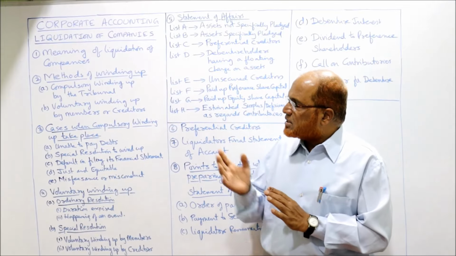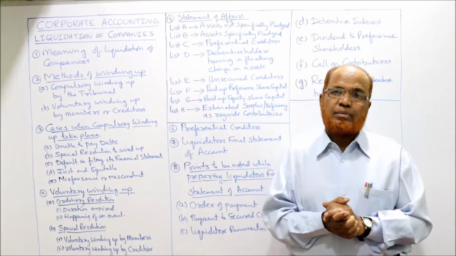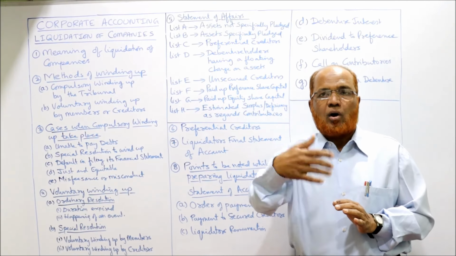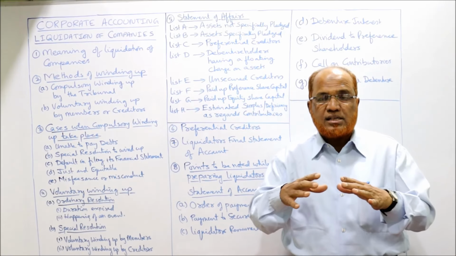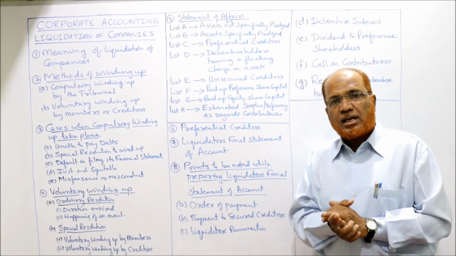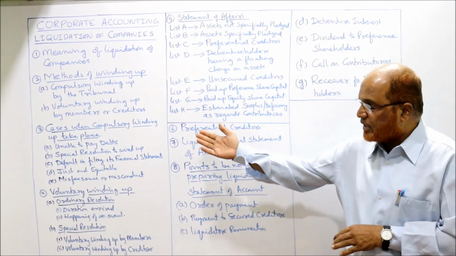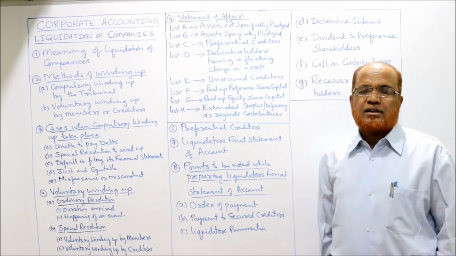First, we'll discuss the cases when there is a compulsory winding up order from the tribunal. This is when the tribunal will give the order that this company should be wound up, should be closed. There are certain circumstances. What are the cases in which the company may be wound up compulsorily by the order of the tribunal? First one is unable to pay the debt.